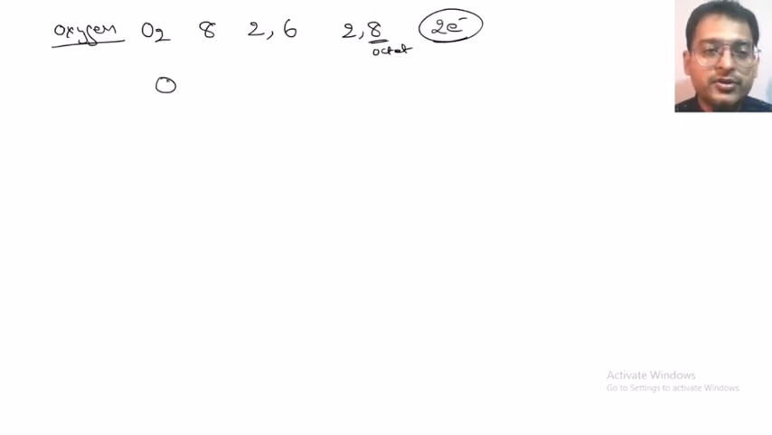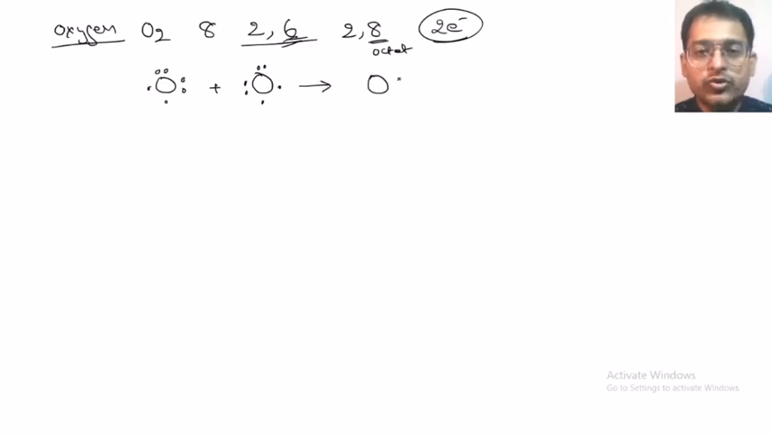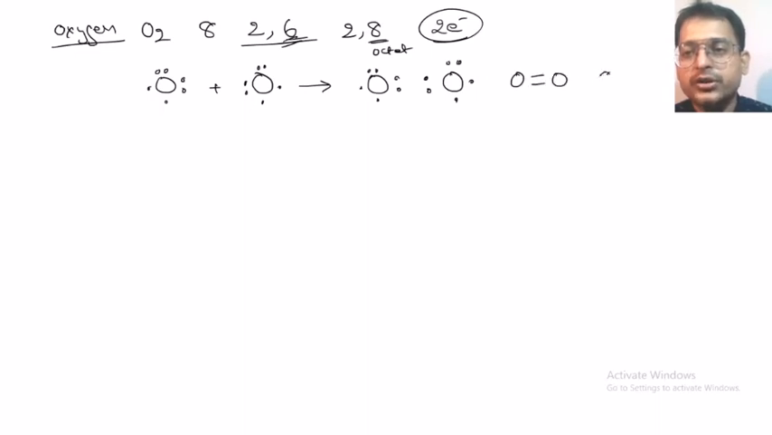So for oxygen, we will be showing the valency shell electrons. 1 2 3 4 5 6. It is going to combine with another atom of oxygen, and it is going to share two pairs of electrons to form the oxygen molecule. Two pairs of electrons means 2 covalent bonds to form the oxygen molecule.